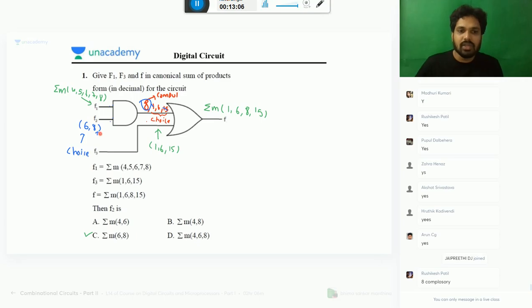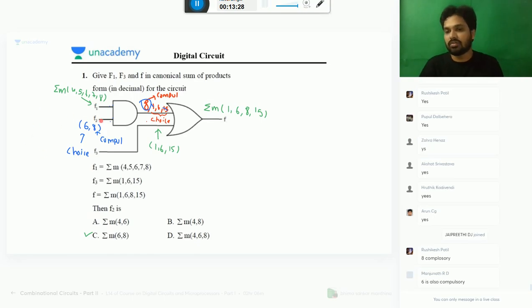8 is compulsory. Why compulsory, sir? Please listen. If 8 is here, then only 8 and 8 will give 8 here, and 1 plus anything. So 1 plus 6 plus 15 plus 8 will give you 1, 6, 8, 15. Here 8 is not a choice, 8 is compulsory. I am not giving the number 8, I am giving a function which has min term 8, that will give you output 1. 6 is not compulsory. Manju, now please listen. If 6 is not there here, 6 will not come, no problem. OR gate output is 6 because 6 is there here.